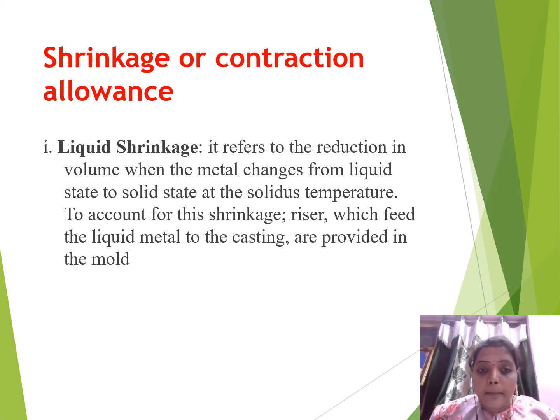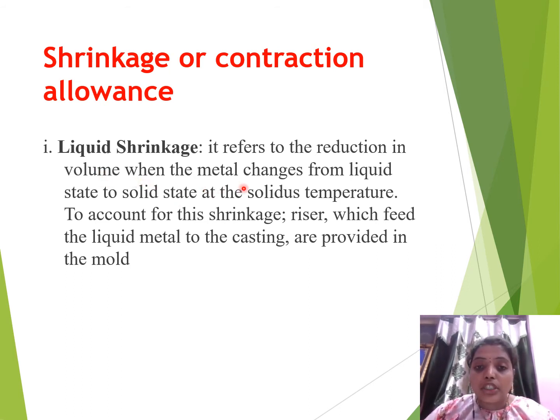The shrinkages are mainly divided into liquid shrinkage and solid shrinkage. First of all, we will see what liquid shrinkage is. It refers to the reduction in volume, as I already told you. The decrease in volume is known as liquid shrinkage, when the metal changes from liquid state to solid state at the solidus temperature. To account for this shrinkage, risers which feed the liquid metal to the casting are provided in the mold.